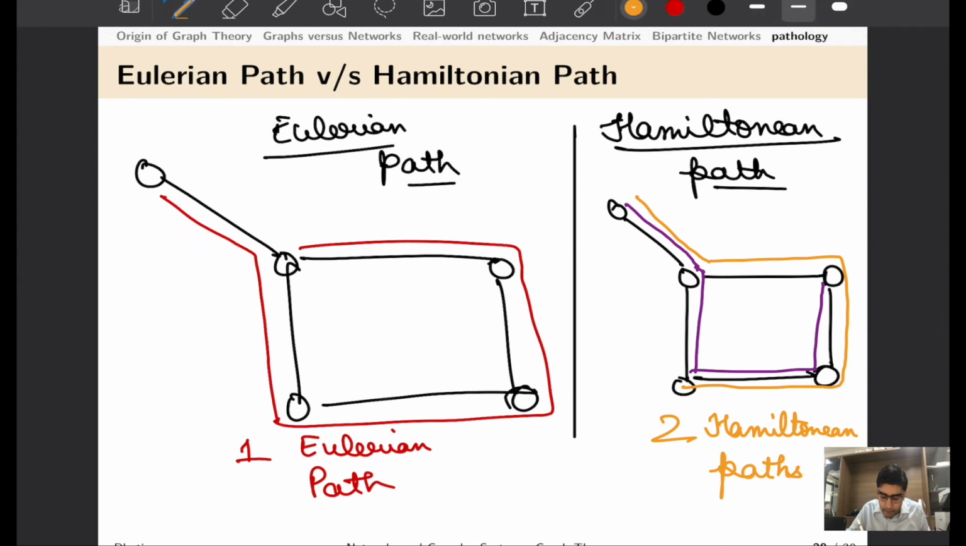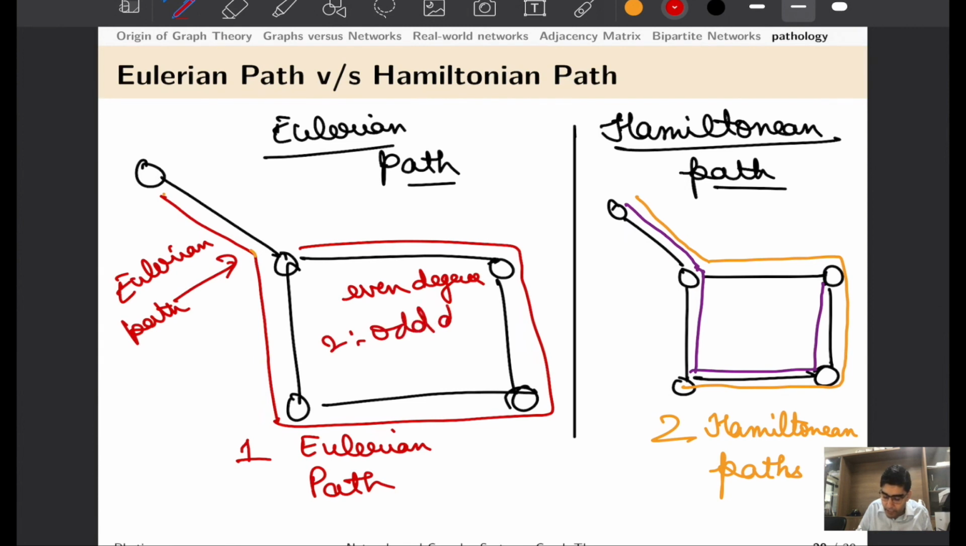Now in this network where we have 5 nodes, we can find a path that crosses all the edges or links exactly once, and we say that this path indeed is an Eulerian path. And you can see that here all nodes but two have even degrees and two nodes have odd degrees, again confirming the fact that if a network has more than two odd degree nodes, it would be impossible to find an Eulerian path in that.